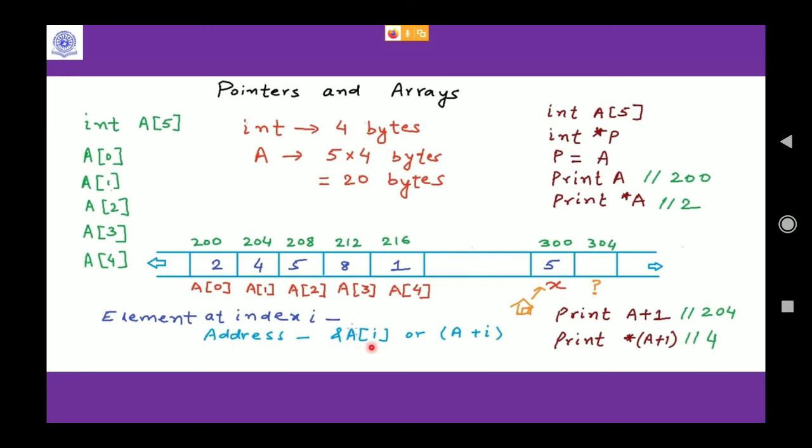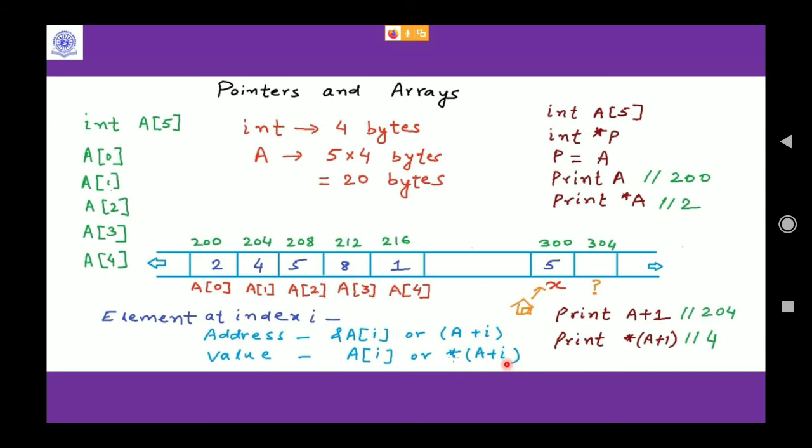Address of A[i] is valid, or A represents the base address and you just write how many units you need to go to reach the data address: A plus 1, A plus 2, A plus 3. It depends on how many elements you have. This is one way of writing. And for the value, you can write A[i] or star of A plus i.